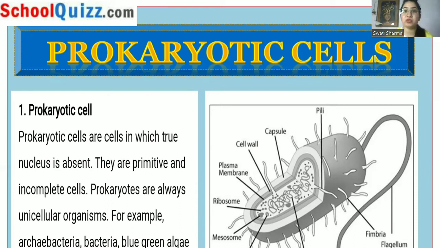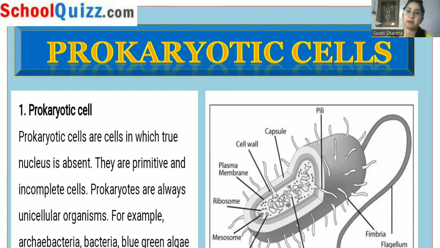Prokaryotes are always unicellular organisms. This needs to be kept in mind that prokaryotes are always unicellular organisms. That means if an organism is a prokaryote, it will have a single cell in which all of the functioning will be continued, either it's the digestion of food, engulfing of the food, or movement and other processes. So students, once again I am repeating, this point is very important, that prokaryotes are always unicellular organisms.